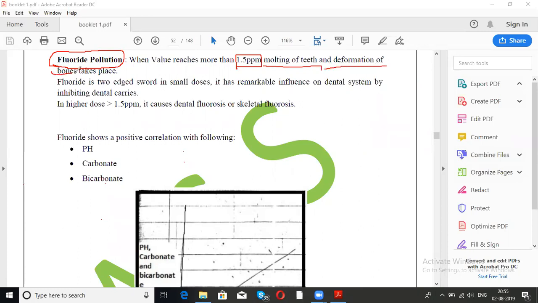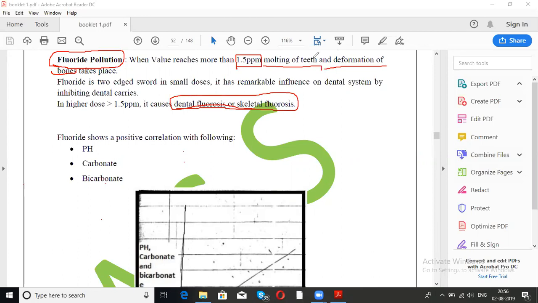Got it? So if the concentration of the fluoride is less than 1.5, it is very good for our teeth. But if it has crossed that limit, it will cause mottling of teeth and deformation of bones as well. It will cause dental fluorosis, and or skeletal fluorosis. In this way it affects our teeth and skeleton. Clear?